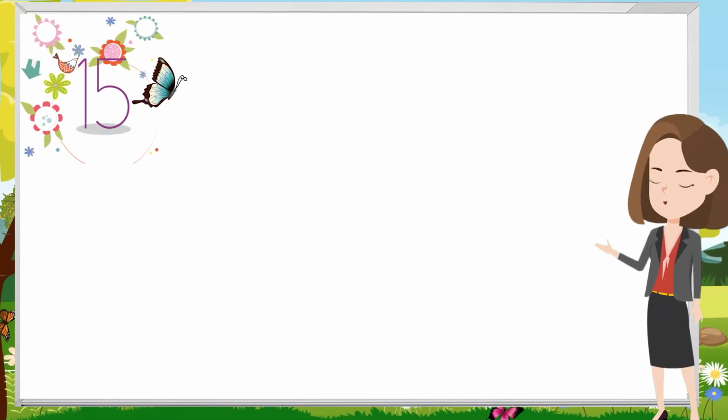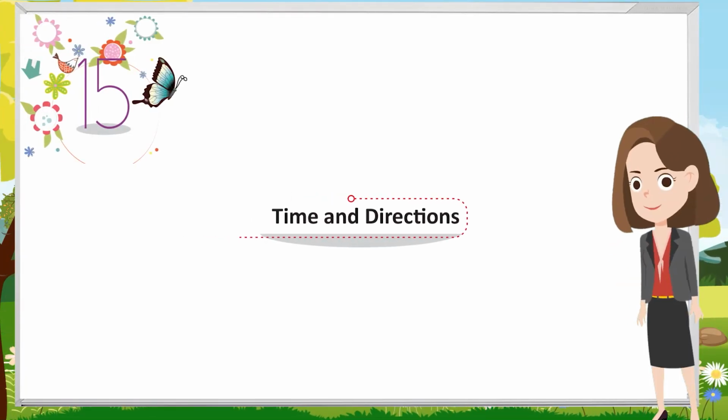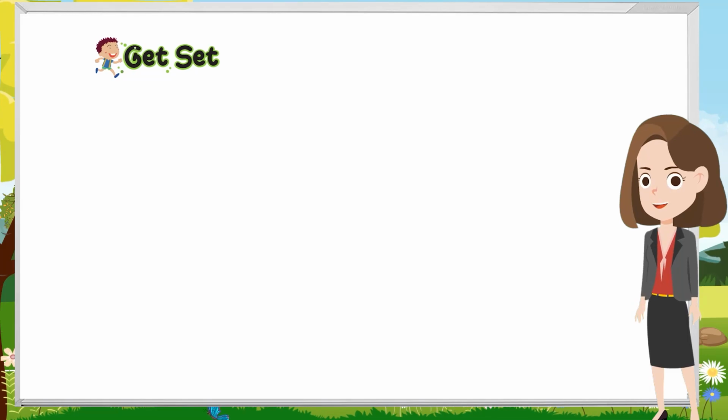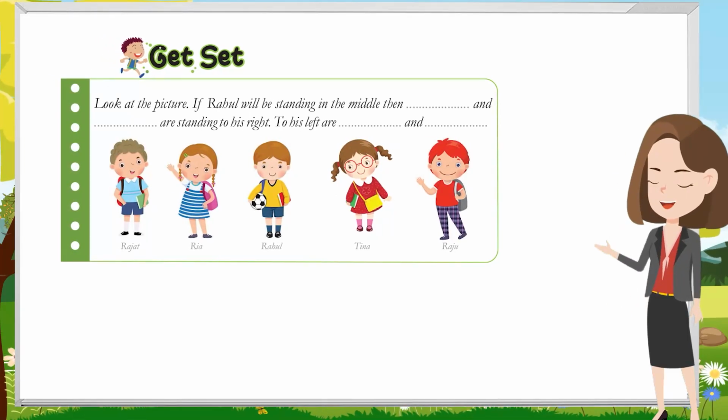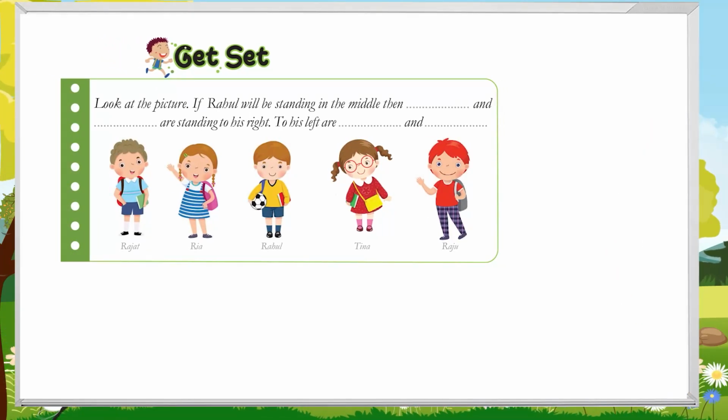Chapter 15. Time and Directions. Get set. Look at the picture. If Rahul will be standing in the middle, then and are standing to his right. To his left are and.